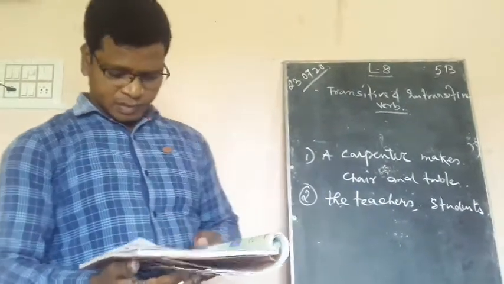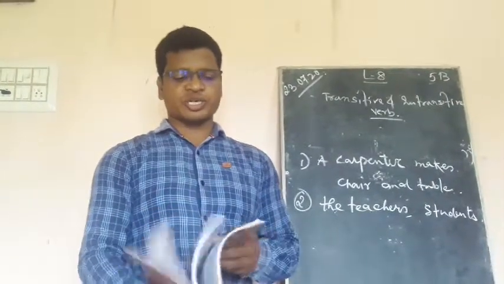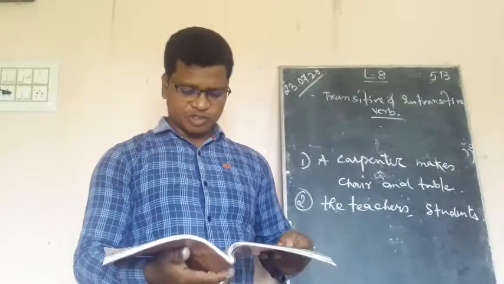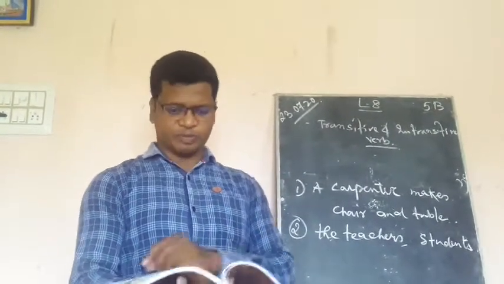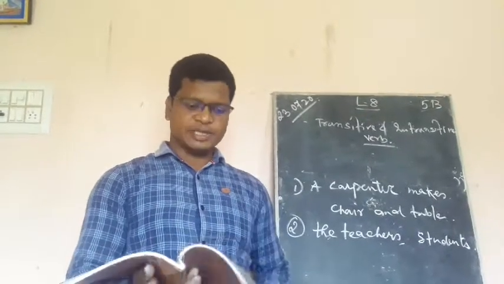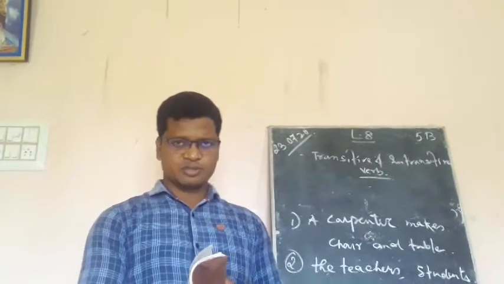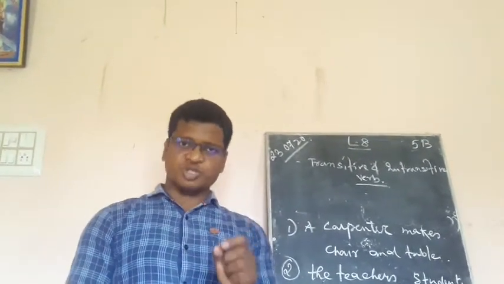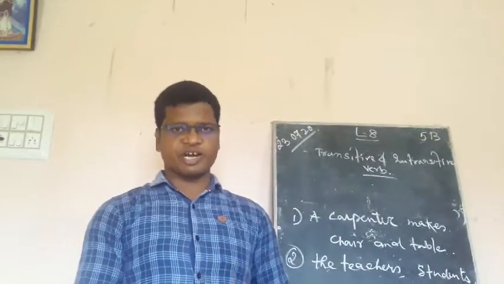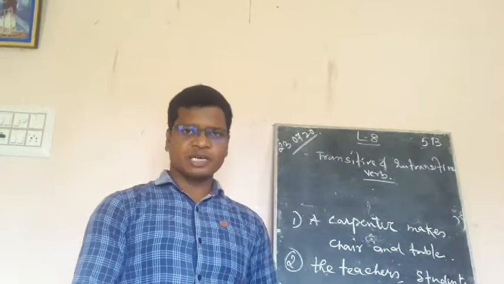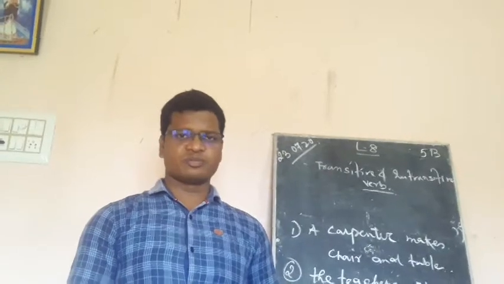I hope this question number B is clear to you. This one also you are going to write in the copy. Here you have got 10. So question number A and B you are supposed to write in the copy. If you face any kind of problems with regards to all these things, you may just ask. First you must try. Don't simply say that we are not able to do it. First you must try writing in the copy. In case any difficulty is faced by you, you may just inform. Thank you so much.